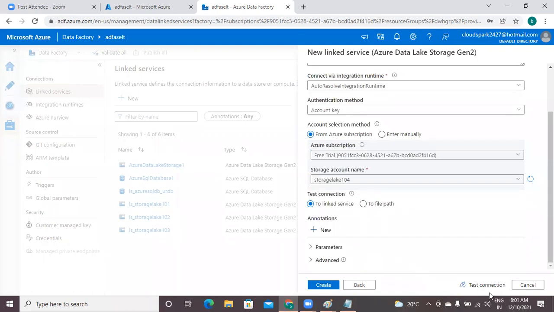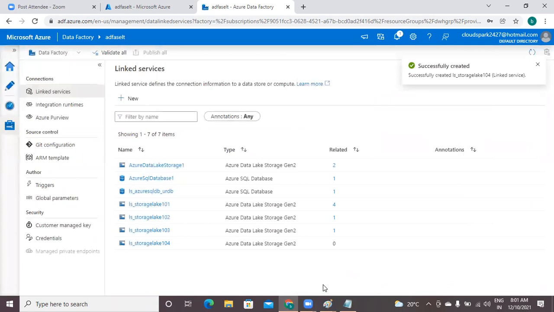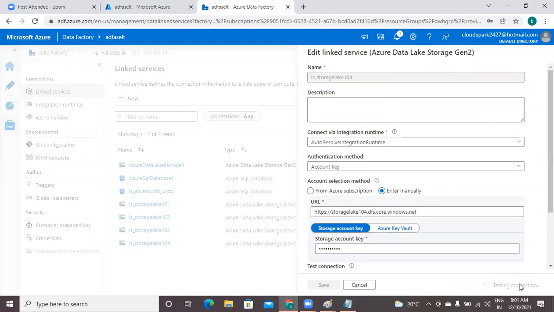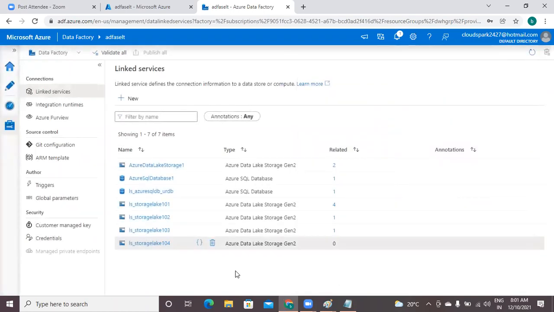So before creating, we can test the connection. The connection will be successful now because already we have disabled soft delete options at the time of creating storage lake, that means data lake. So finally, I'm creating this linked service. Yeah, successfully created, but once again, I want to check the connection, saying the test connection. Yeah, successful.